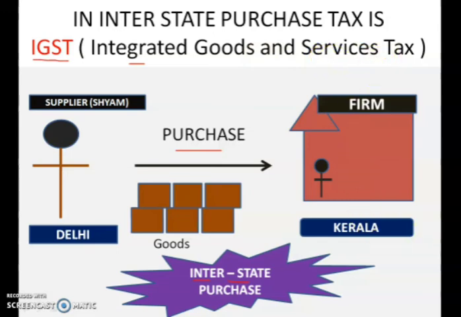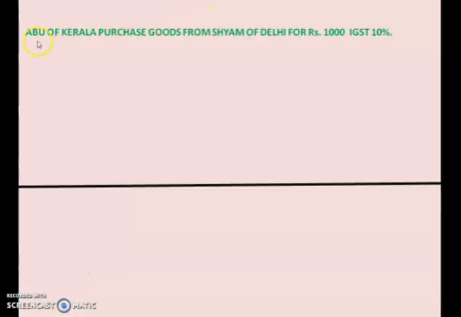Now let us see with the help of one case. Abu of Kerala purchases goods from Shyam of Delhi for rupees 1000. IGST is 10%. So Abu is from Kerala, he is purchasing goods from Shyam, who is from Delhi, and the cost of the goods is 1000.